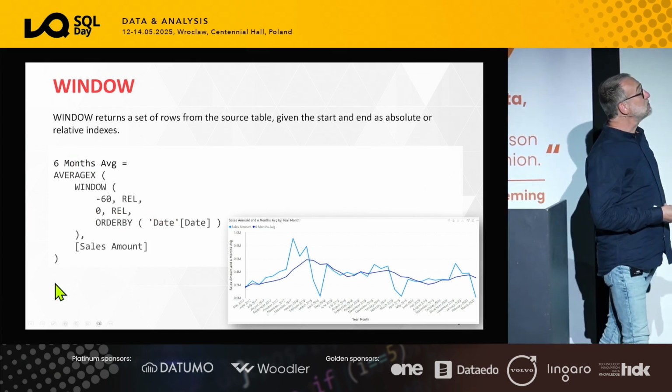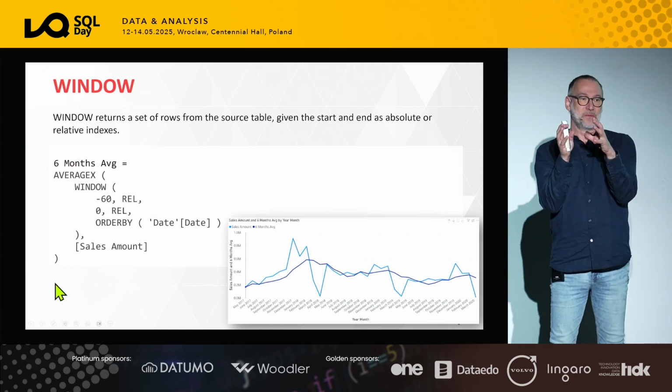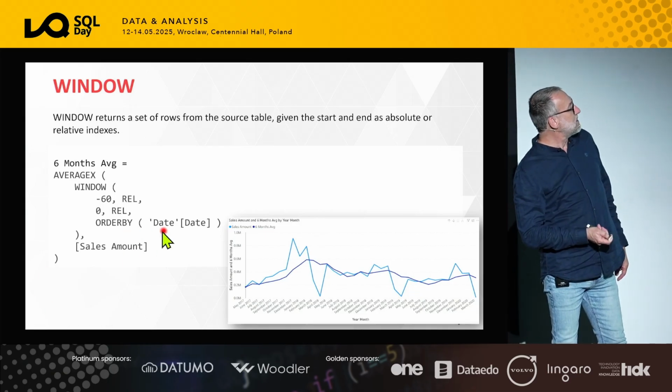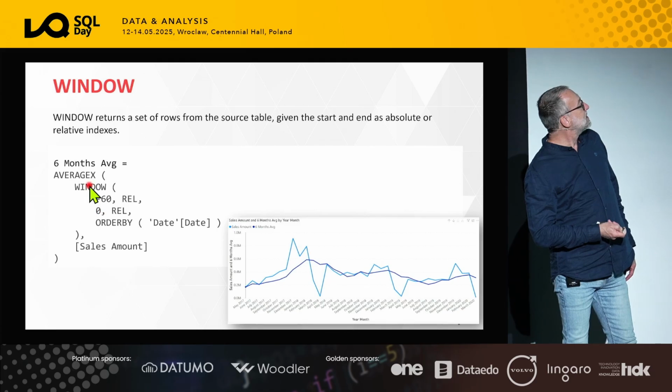So this is going to compute a moving average, because it starts from a day and it sorts by date.